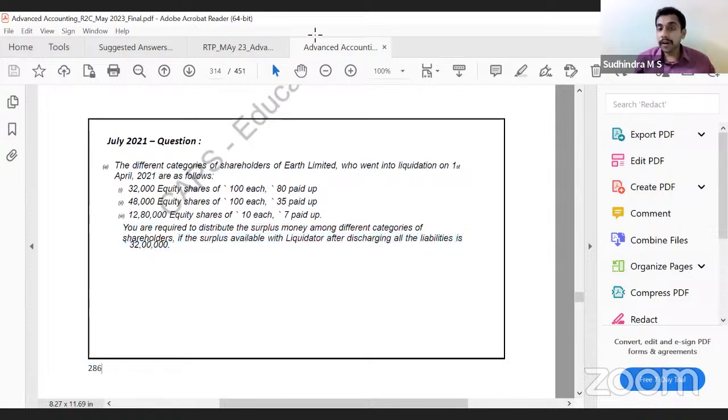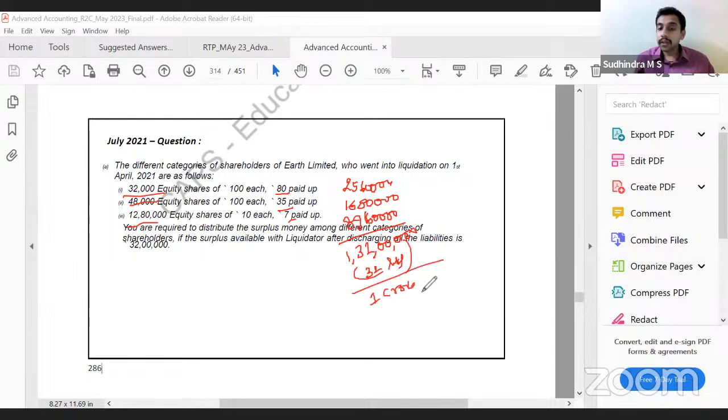Same. Find out the total paid up capital. 32,000 into 80 rupees, you get 25 lakh 60,000. Correct? 48,000 into 35 rupees, 16 lakh 80,000. Right. And 12 lakh 80,000 into 7 rupees, 89 lakh 60,000. Total 1 crore 32 lakh. But we have only 32 lakh. So what is the total loss? 1 crore. 1 crore has to be borne by the shareholders. How many shares are there?